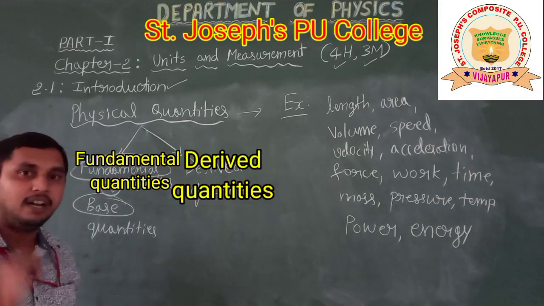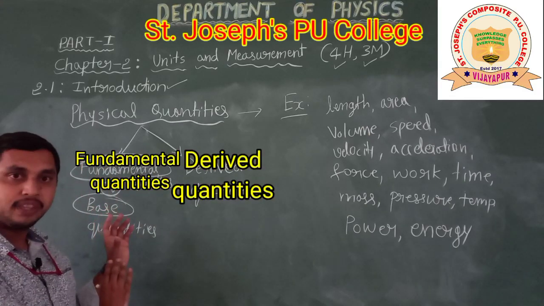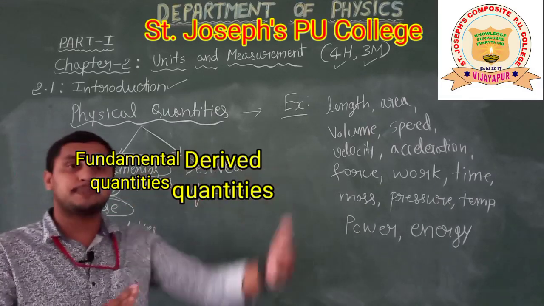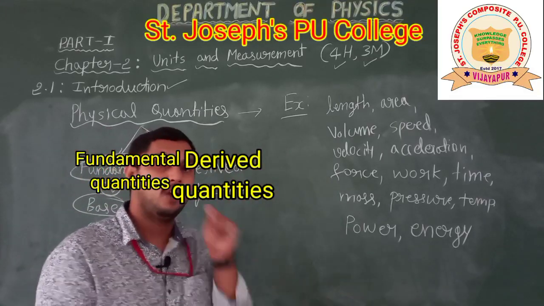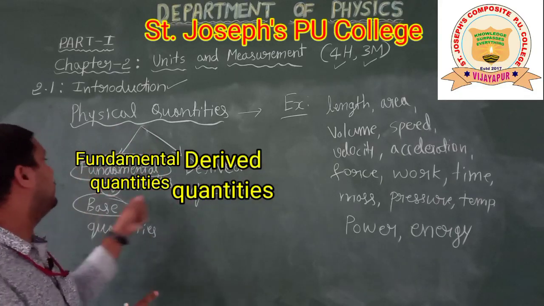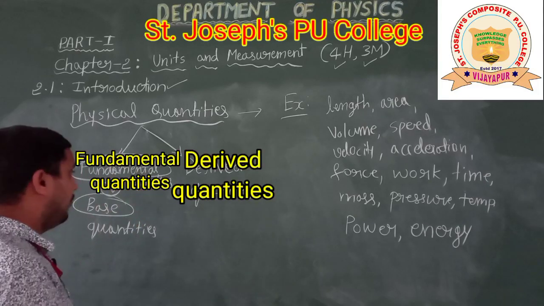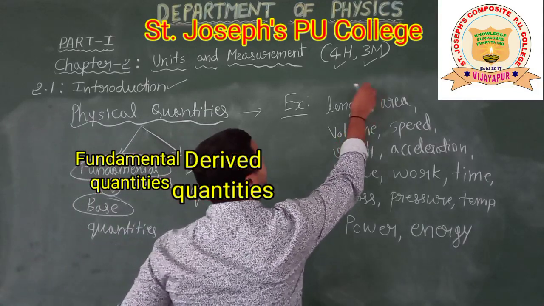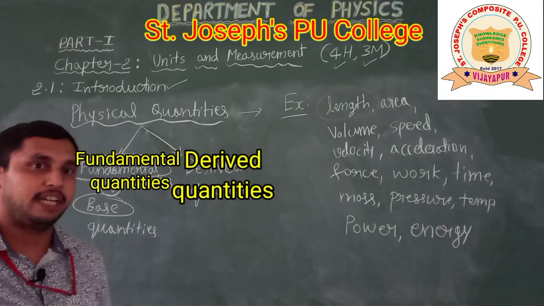I hope you are getting my point. Any physical quantity which cannot be expressed in terms of other physical quantities is called a fundamental quantity. Here, for example, length is a fundamental quantity.